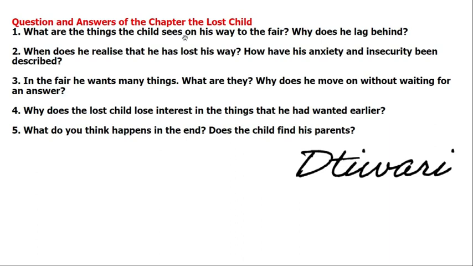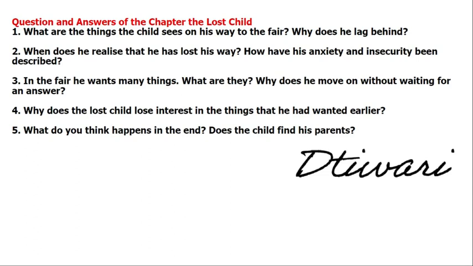If you study this chapter, you find that when the child goes to visit the fair, he sees many things on his way to the fair, which are given below. Like this you can write.